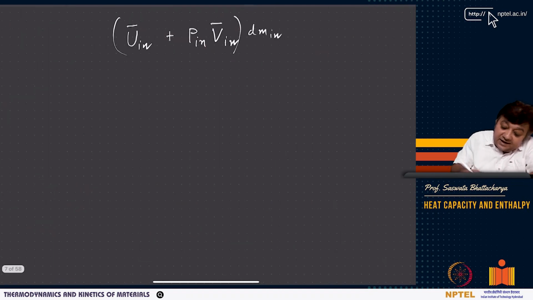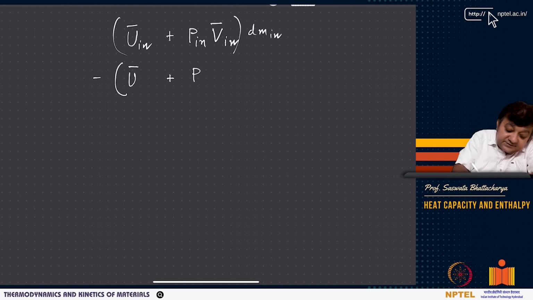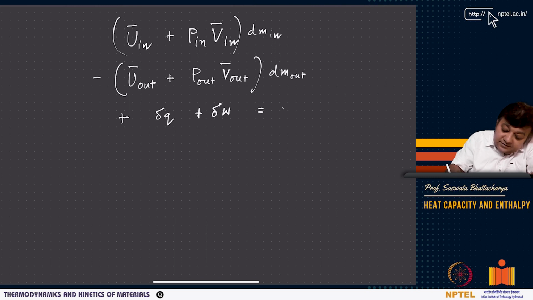That's how it is. And then you have minus, so it is going out, U bar out plus P out, V bar out, dn out. And then you have your delta Q and then W, which is equal to.